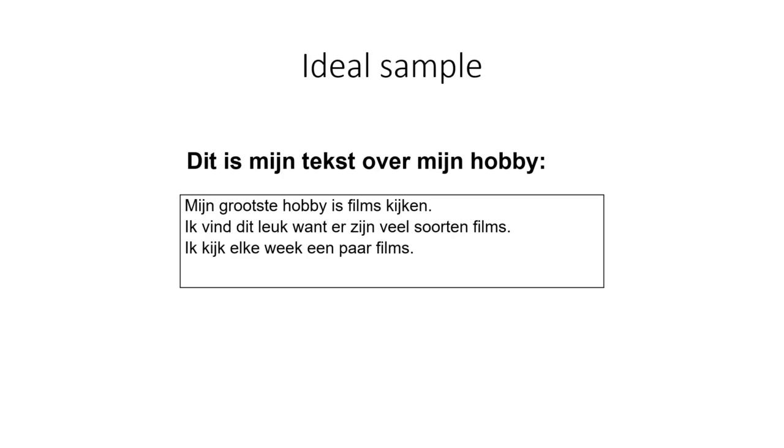So let's have a look at this ideal sample. So here you can see it says, "dit is mijn tekst over mijn hobby". So this is my text about my hobby. And then in the first line it says, so what is my biggest hobby? That was the instruction. And in this case it says, "mijn grootste hobby is films kijken". My biggest hobby is to watch films. Then why? "Ik vind het leuk". I find this fun. "Want", because.